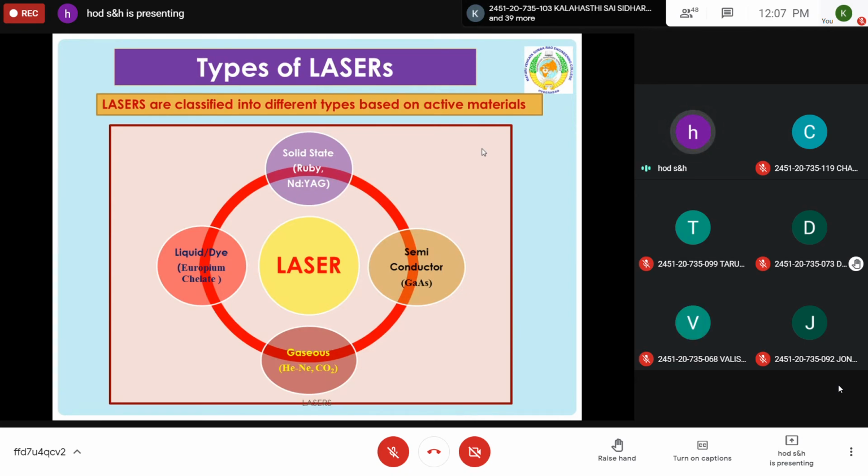First one is solid state laser, which is Ruby laser. We are going to discuss it, it is there in the syllabus. Second one, helium neon laser, which is gaseous laser, and the third one, semiconductor laser. Please note this. Lasers are classified into these three only: solid state laser, Ruby laser, helium neon laser, and semiconductor laser.